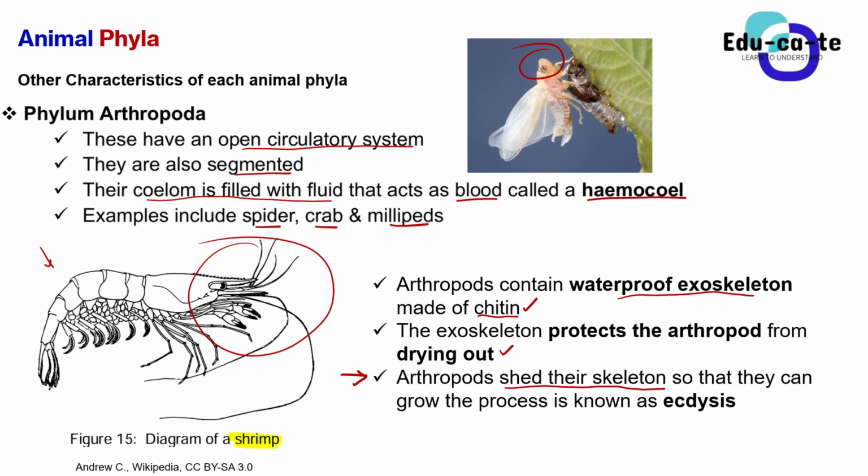They actually come out of their skeleton, and that process is known as ecdysis. So ecdysis is a process by which an arthropod sheds their skeleton, and they do this so that they can grow. So the main function for this ecdysis process is so that the arthropod can grow.